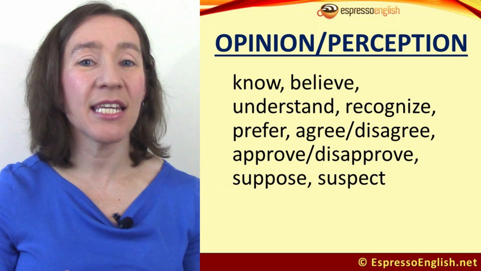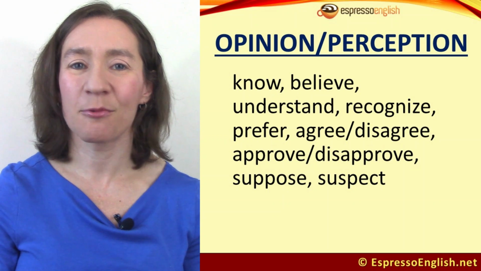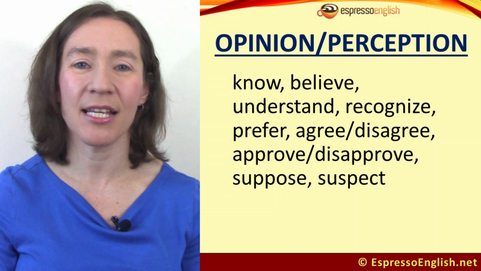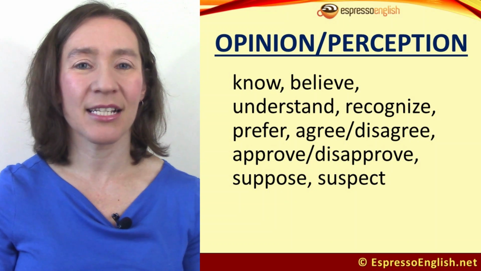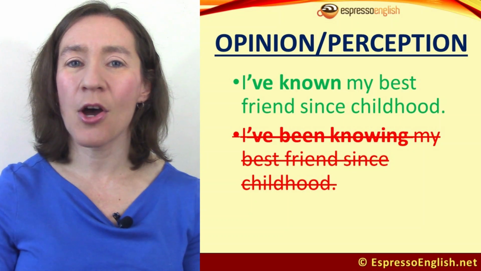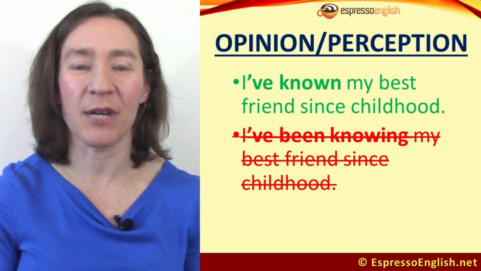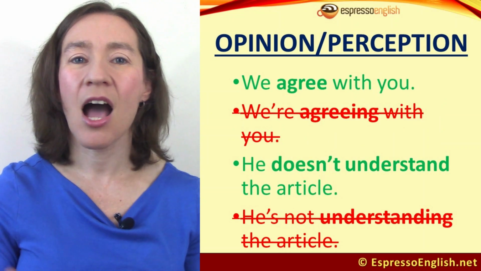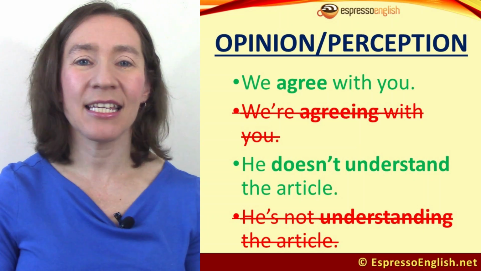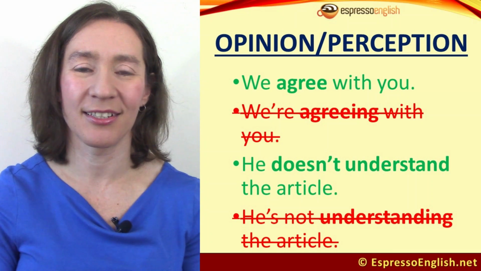State verbs of opinion or perception include know, believe, understand, recognize, prefer, agree and disagree, approve and disapprove, suppose and suspect. For example, we say, I've known my best friend since childhood. Don't say I've been knowing. Don't use the continuous tense because it's a state verb. We agree with you. He doesn't understand the article, not he's not understanding the article.